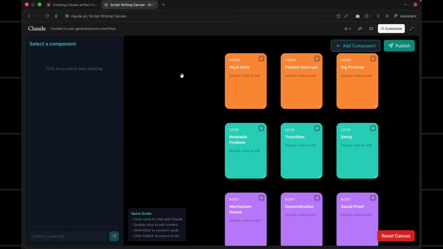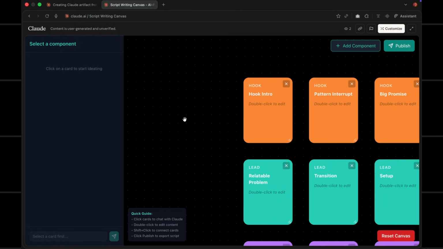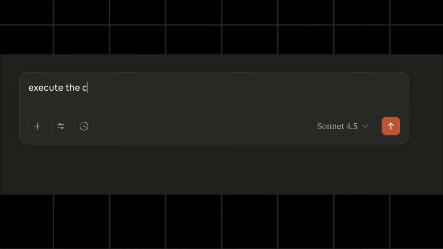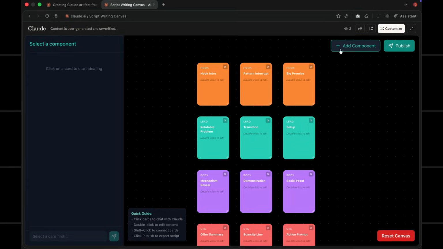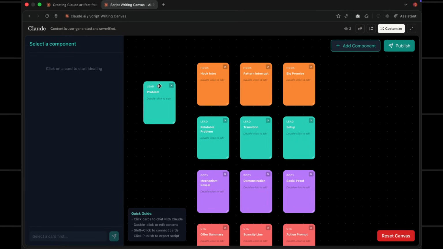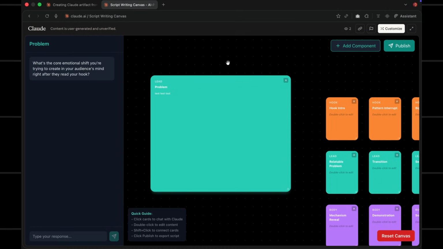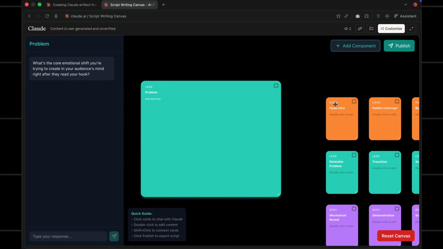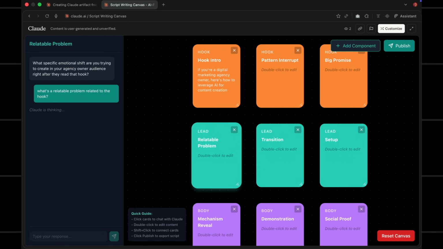So I built this Claude Artifact prompt that makes content creation easier with AI through this canvas interface. You just import the skill from my WAP and ask it to execute. The different script components are represented as blocks and are color-coded based on whether they're part of the hook, lead, body, or CTA. You can drag them around, expand them, and write inside them. When you click on a component, it triggers the AI on the sidebar that you can talk to about that specific block. If you fill in a card, it can reference it in the chat.